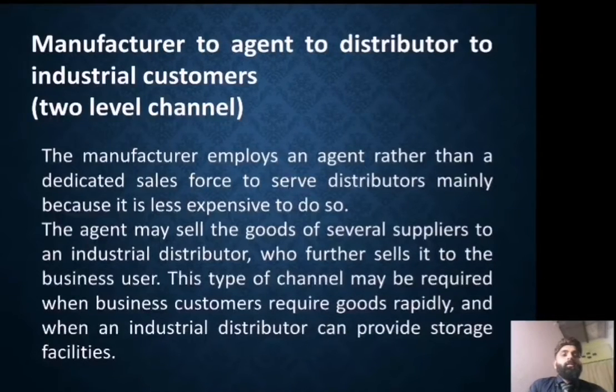And next is manufacturer to agent, agent to distributor, distributor to industrial customer. This is a two level channel. The manufacturer employs an agent rather than a dedicated sales force to serve distributors, mainly because it is less expensive to do so. The agent may sell the goods of several suppliers to an industrial distributor, who further sells them to the business users. This type of channel may be required when business customers require goods rapidly and when an industrial distributor can provide storage facilities.